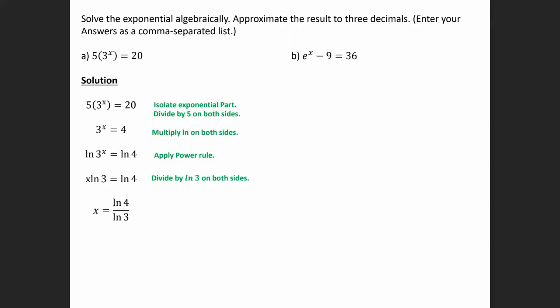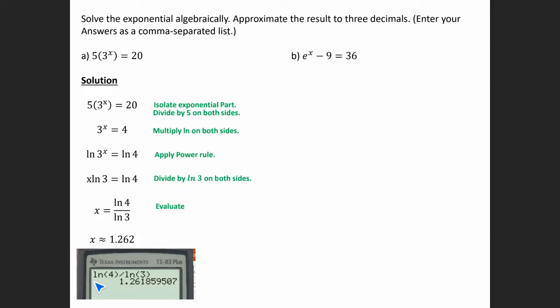So you would enter this in your calculator. Be careful on your calculators with the parentheses. Some calculators are picky on how you enter information. So I encourage you to try this with your own calculator and see if you're getting this number. Okay, so the answer here is x is approximately 1.262, and this is the way that I entered it on the calculator.